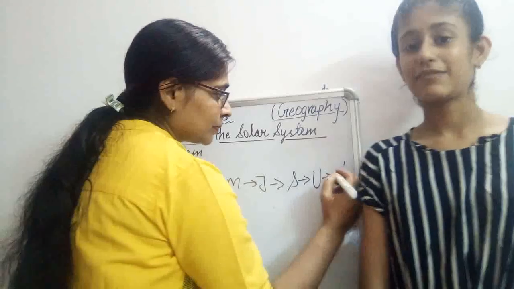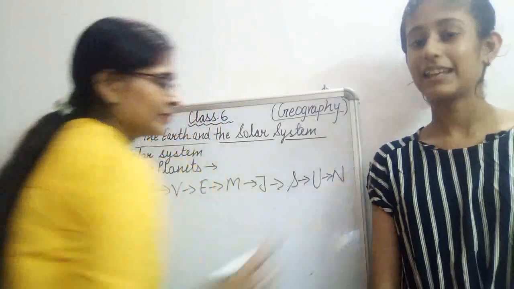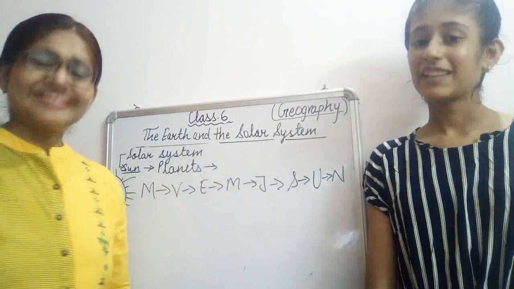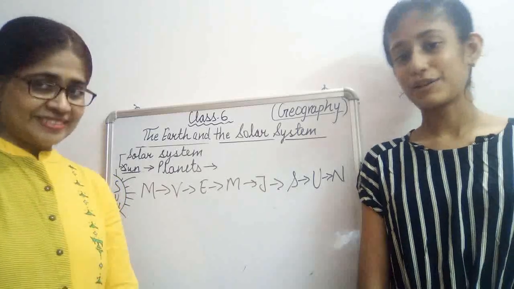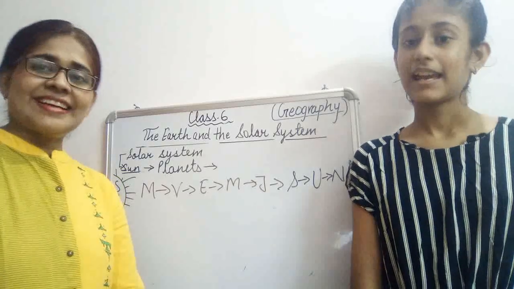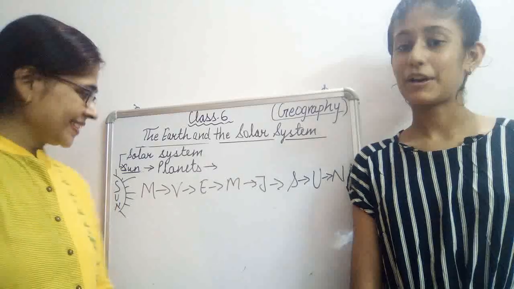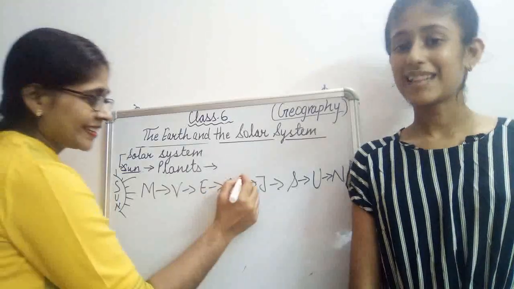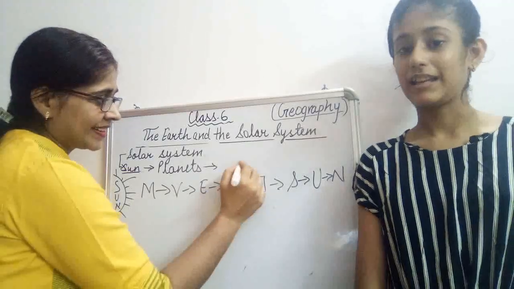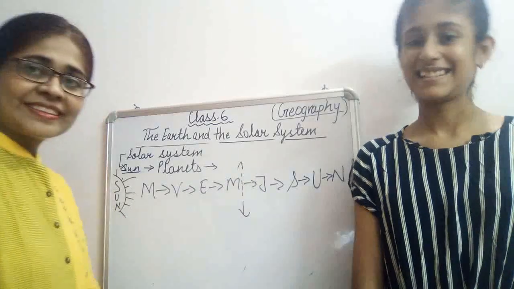Anything else you know about this? Yes, they are classified into 2 groups: inner planets, Mercury, Venus, Earth and Mars, also known as terrestrial planets. And outer planets, Jupiter, Saturn, Uranus and Neptune, also called gas giants.